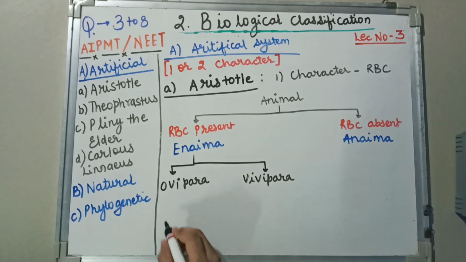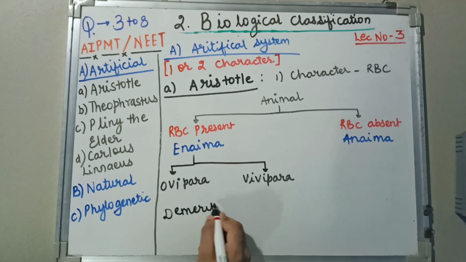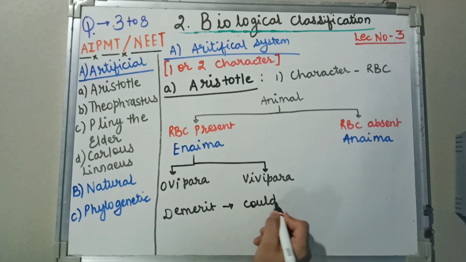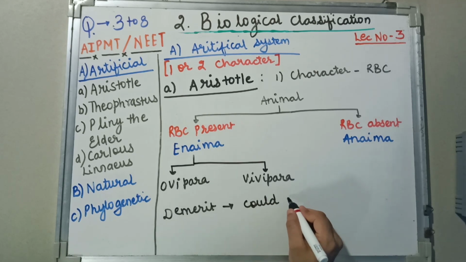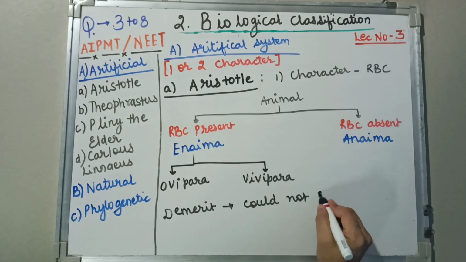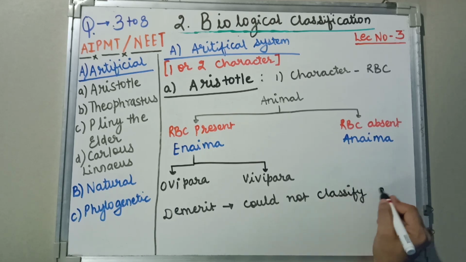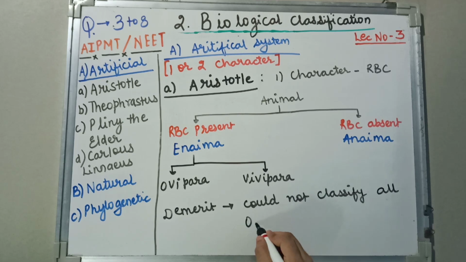Fine. Now let's see the demerit. Could not classify all known organisms.